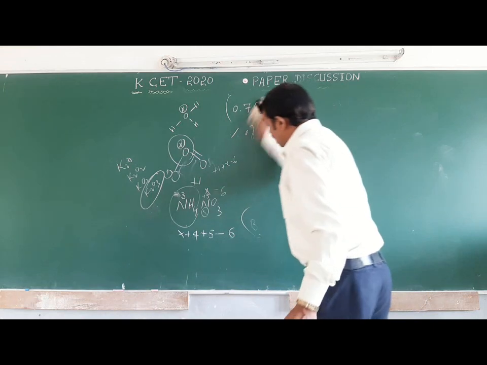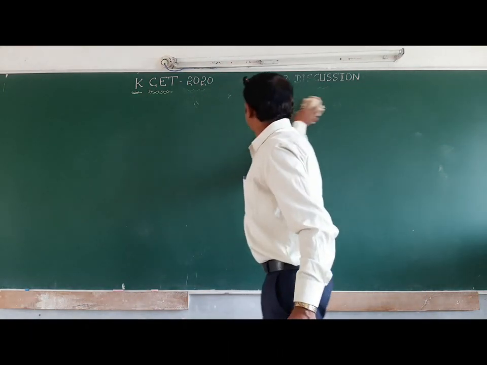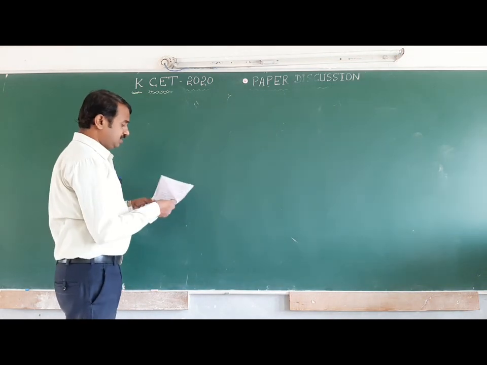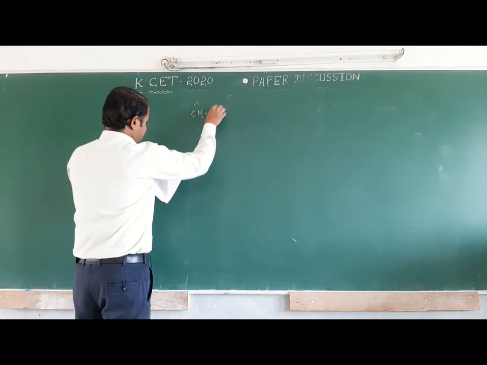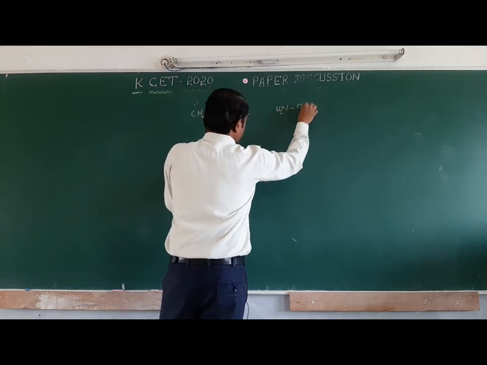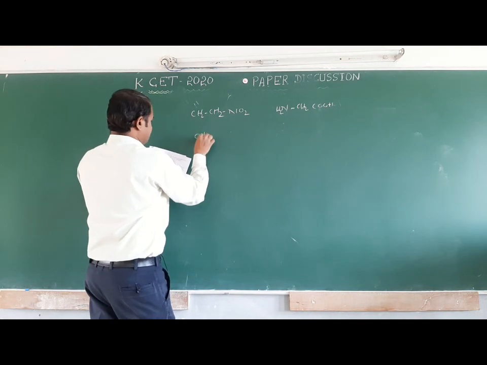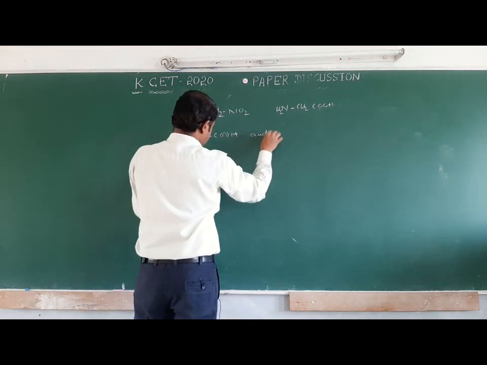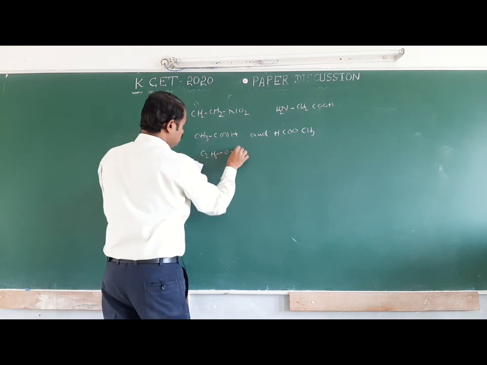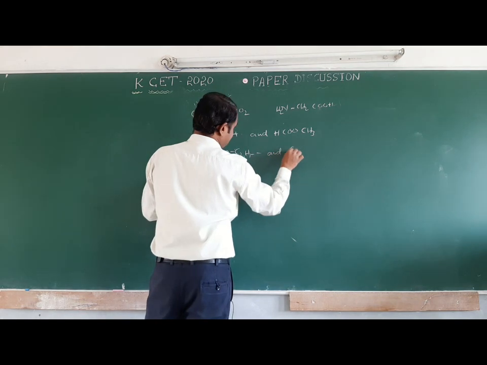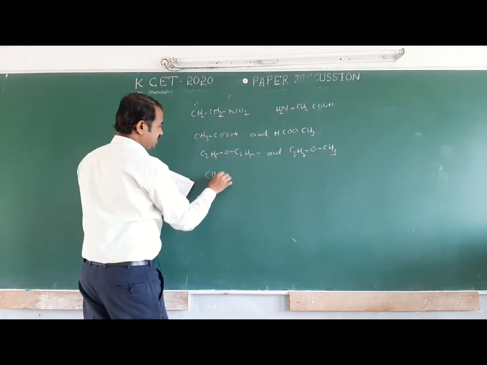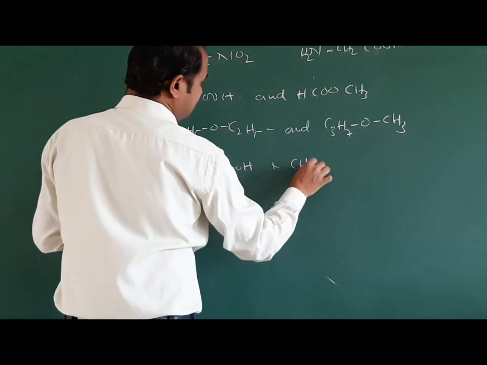Structural isomerism has types: chain isomerism, position isomerism, functional isomerism, metamerism, tautomerism. Going one by one: CH2NO2 and NH2CH2COOH. Next, CH3COOH and HCOOCH3. Next, C2H5OC2H5 and C3H7OCH3. Last, CH3CH2OH and CH3OCH3.